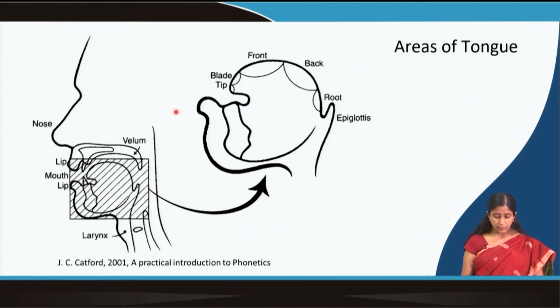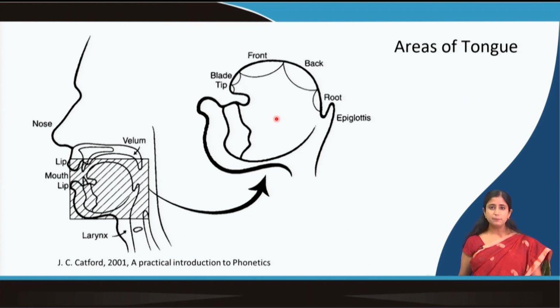Now this tongue: the root of the tongue is taken as the back portion, then you have the front portion, and in between is the center portion. This edge, near the opening of the mouth, is the tip of the tongue or blade of the tongue. So, this is the tongue.